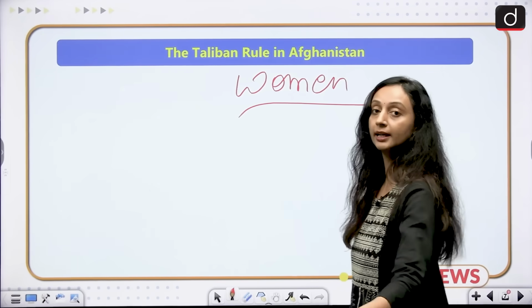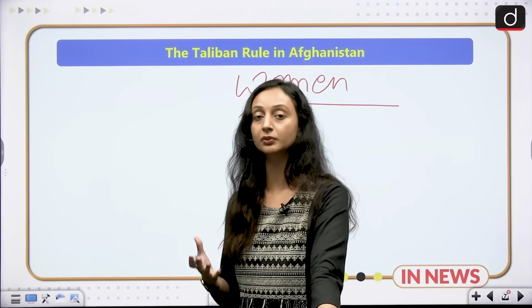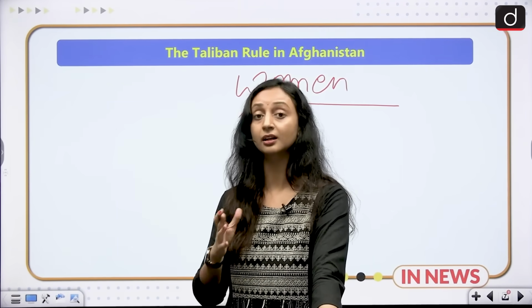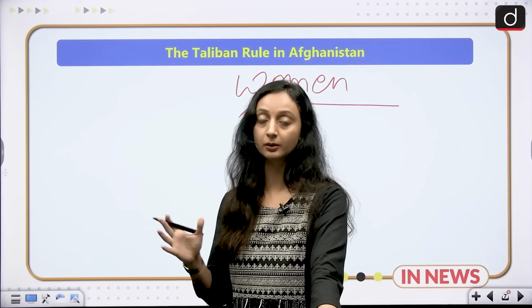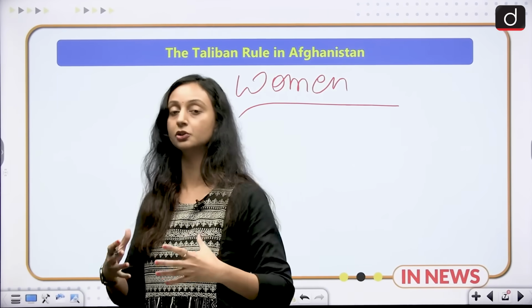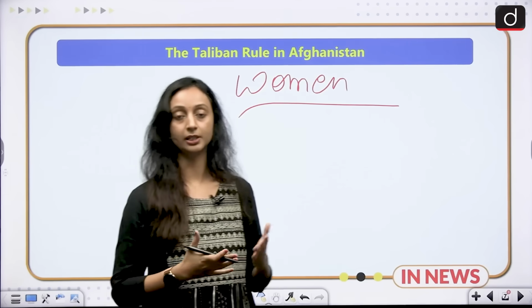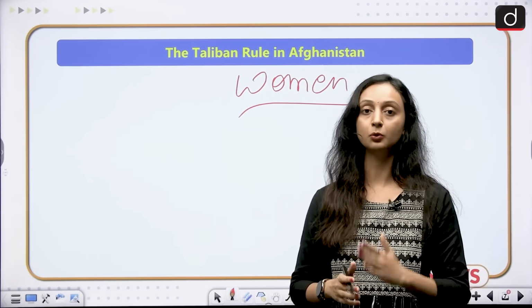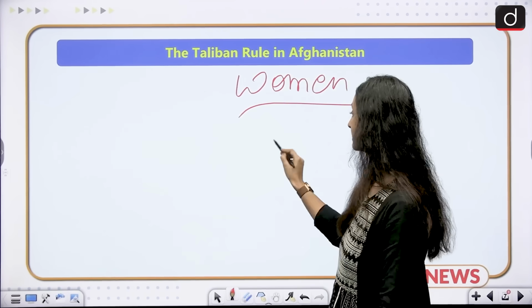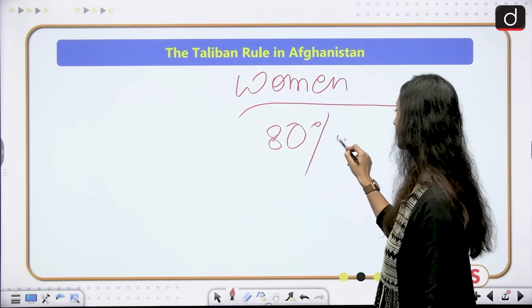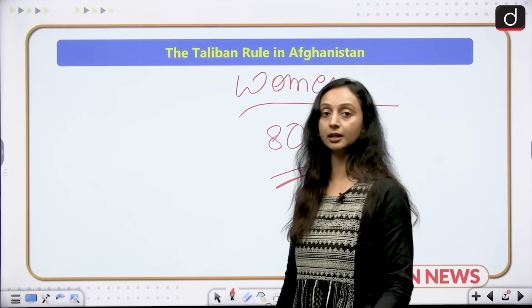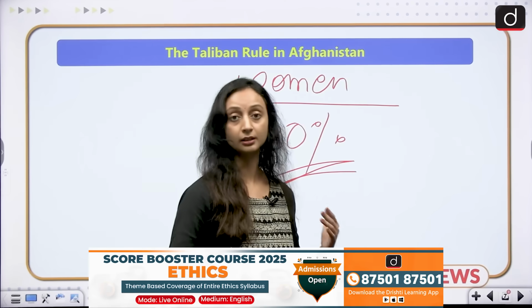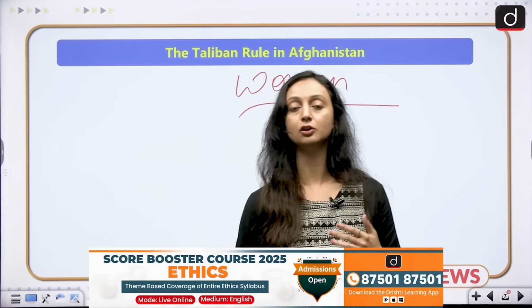Women are not allowed to work in NGOs or UN agencies, and most of these donor countries, the countries that were giving humanitarian aid or financial assistance to Afghanistan, are European countries, and it does not sit well with the concept of putting restrictions on women. That is one of the reasons these countries are now cutting down their aid to Taliban-ruled Afghanistan. So much so that there has been an 80% reduction in the aid that Afghanistan used to get, pre and post Taliban rule. So that is also one of the reasons that Afghanistan has poorly constructed buildings or poor infrastructure,